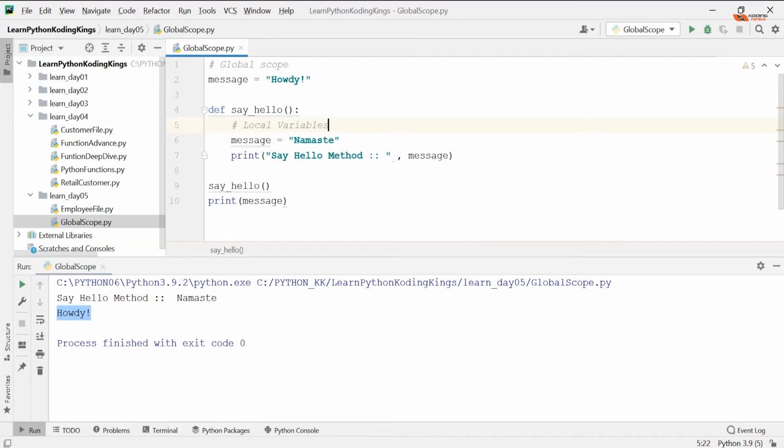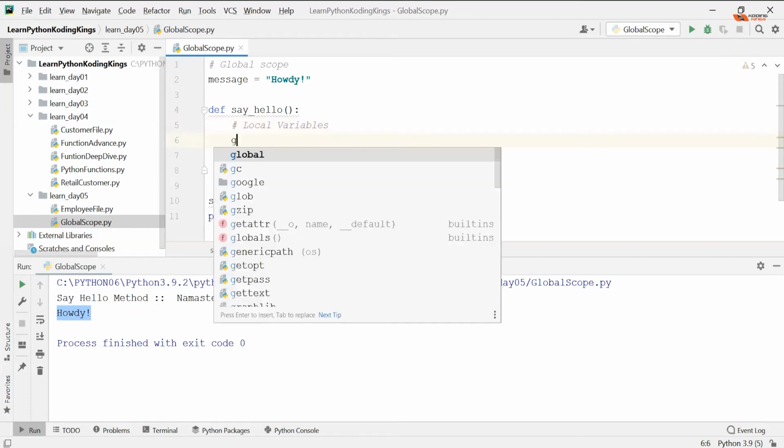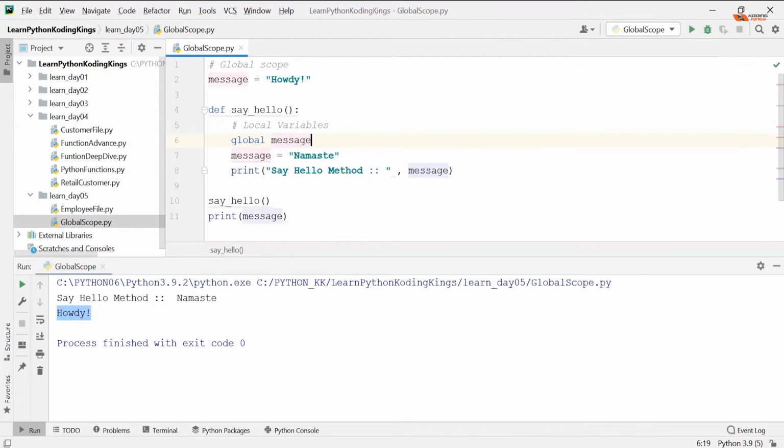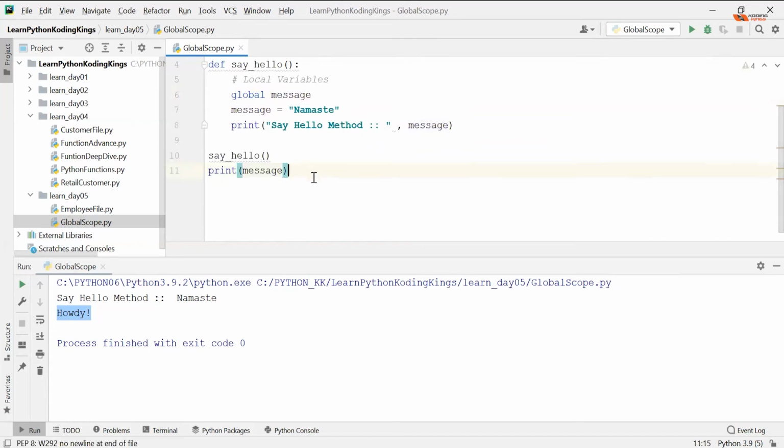Correct? So I have no direct access to my global variable. Yes or no? Yes, I'm not able to update it. How do I update that? So you update that with the help of a keyword. Okay, what you do here is you say global and you say message. So whatever variable you want to update, you say global in front of that. So whenever I start the method, I will declare global message or global variables. What happens is, because you define that global, it will be available inside the method itself.